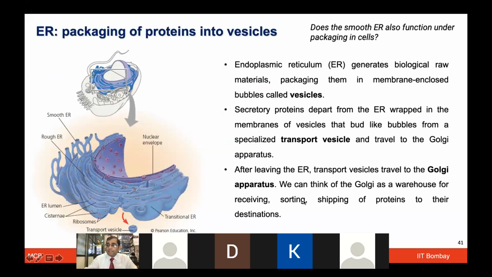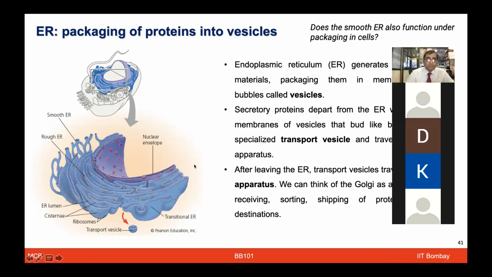One more question, which I think I will take as the last question, as we are getting slightly late for the quiz. TS has reminded me now. So one question was about the smooth endoplasmic reticulum, how it is involved in the packaging, because we talked about three things: rough endoplasmic reticulum, smooth endoplasmic reticulum, and the Golgi complex, Golgi apparatus. So endoplasmic reticulum has two types, RER and SER. When we have the ribosomes on top of them, that is known as rough endoplasmic reticulum, which is involved in protein synthesis. Whereas the smooth endoplasmic reticulum is actually involved in packaging these materials and helping them to move out and connect them with the Golgi apparatus.